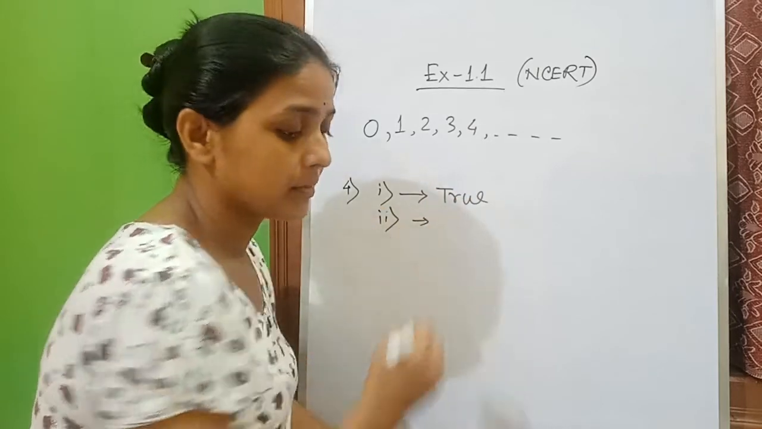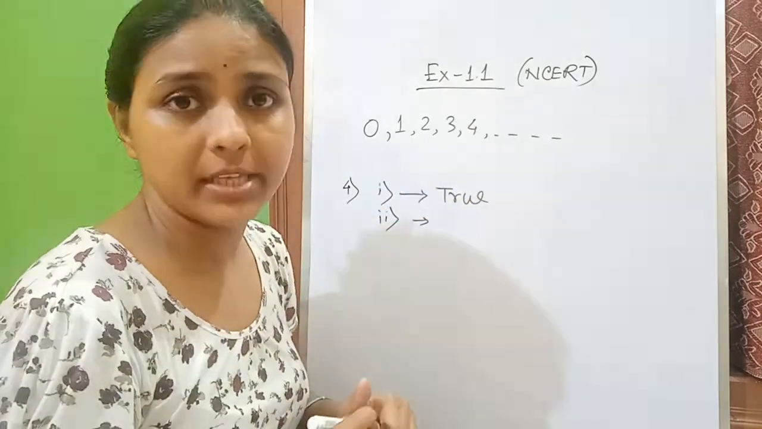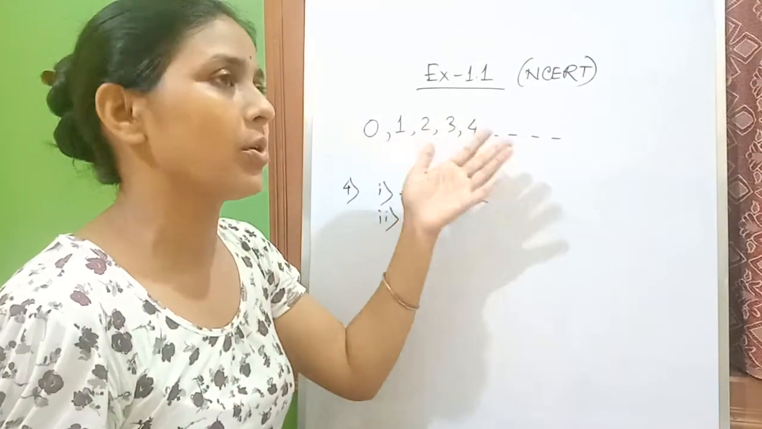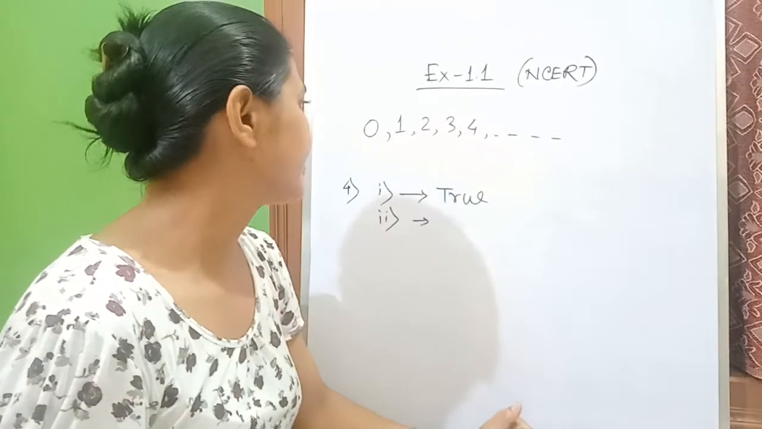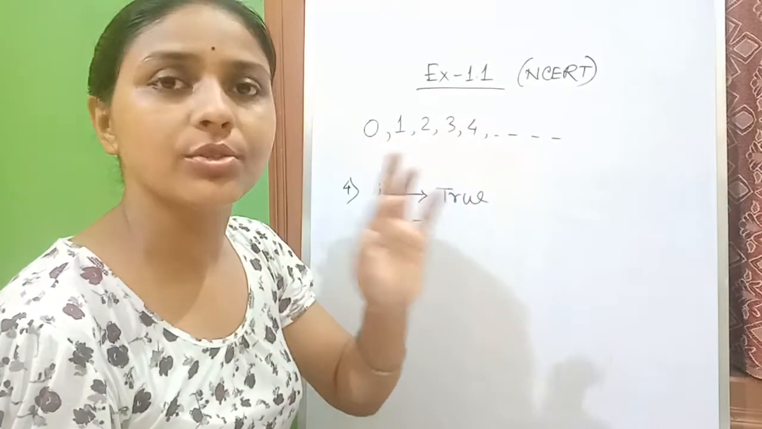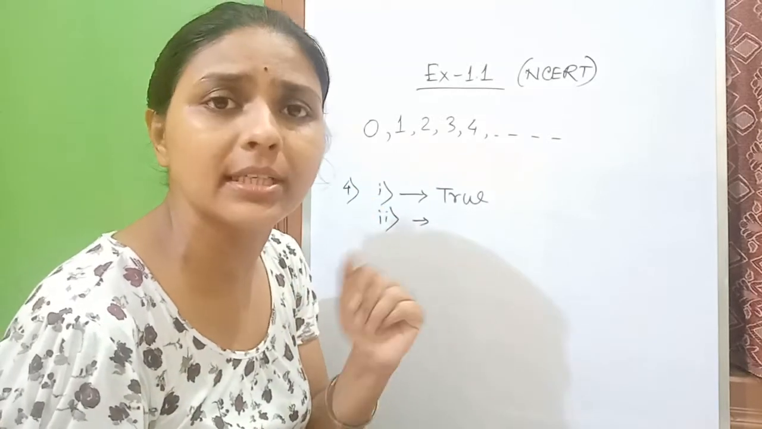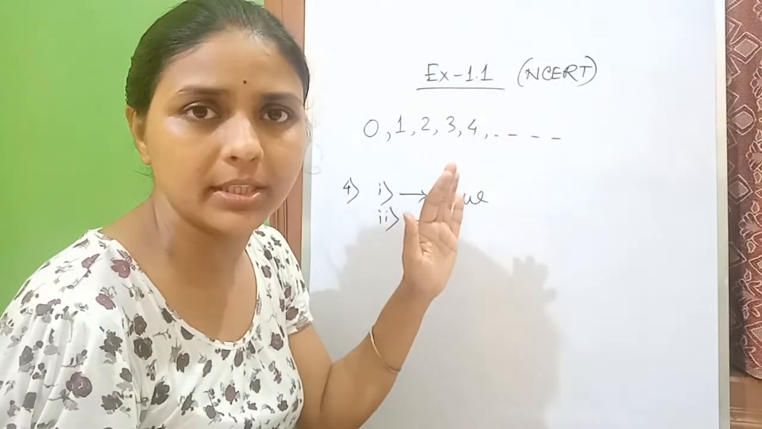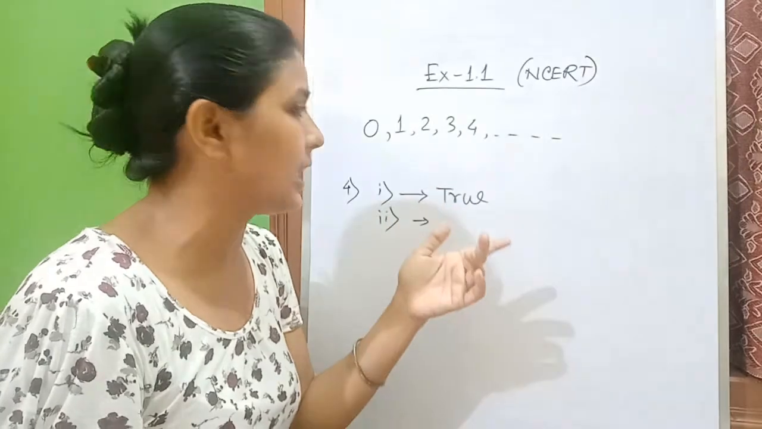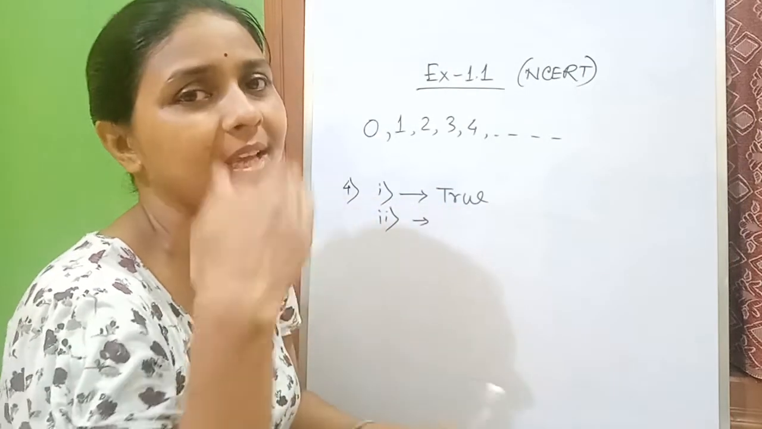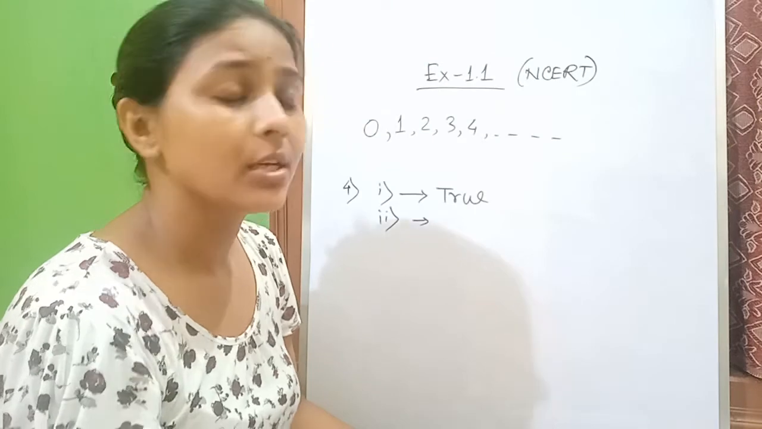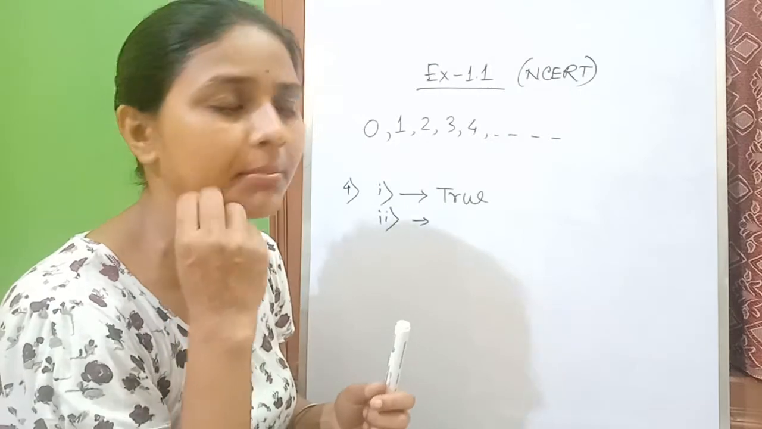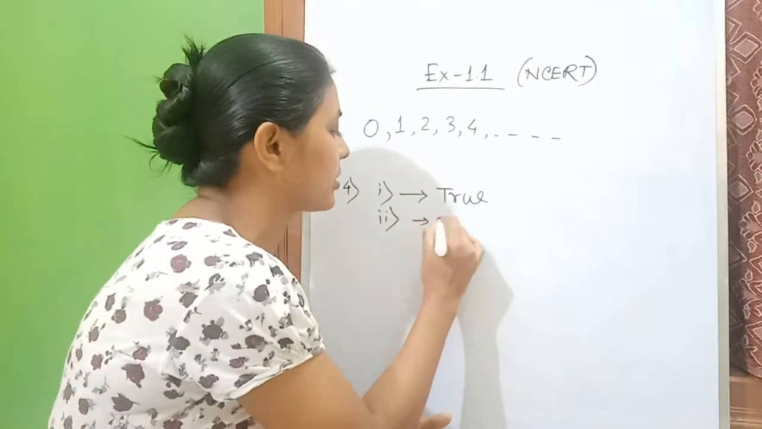Number 2, every integer is a whole number. No. Positive integers are obviously whole numbers. 0 is also a whole number. But what about negative? In the whole number collection, there are no negative numbers. So we can say that negative integers are not there in the whole number collection. So every integer is not a whole number, or the answer will be false.